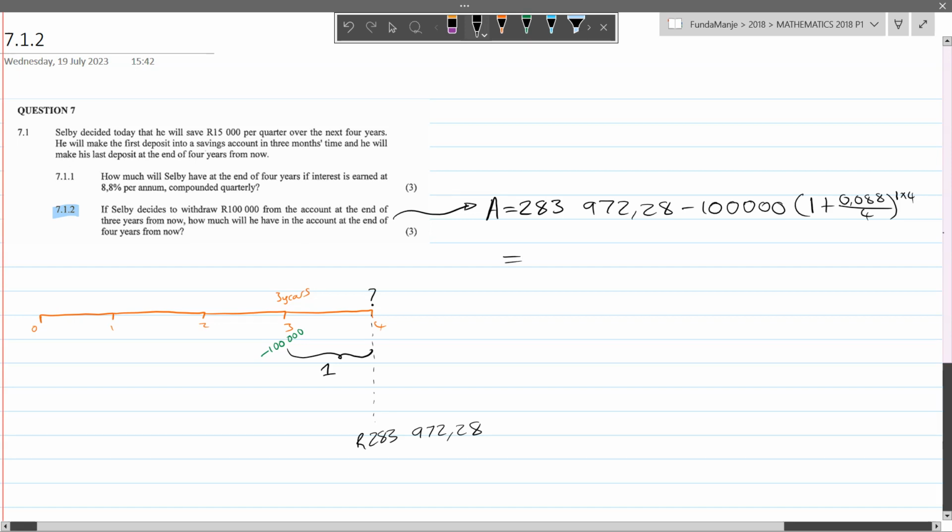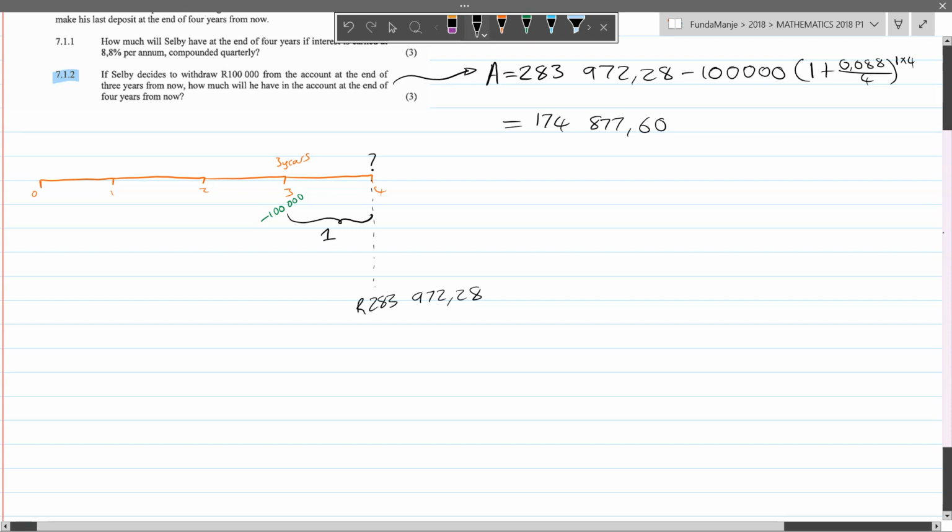So if you put this on your calculator, you find that at the end of the 4 years, instead of 283,000, he now has 174,877.16, like that. So that's the best way to solve this problem.